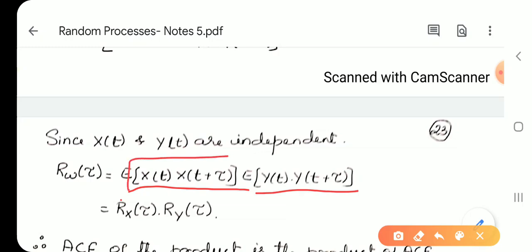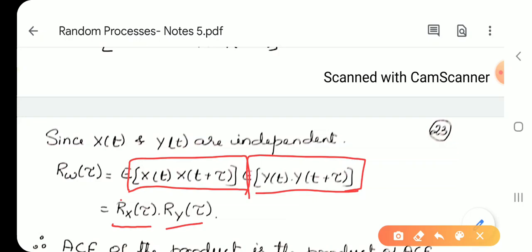This is nothing but the expression for the autocorrelation function of random process x, and this is nothing but the definition of the autocorrelation function of the random process y.